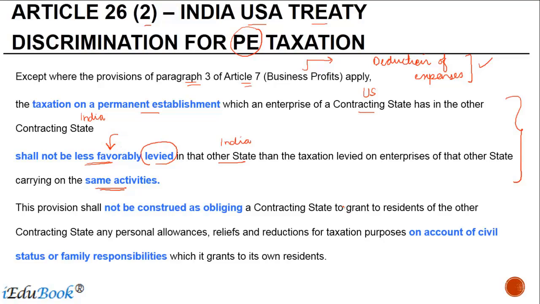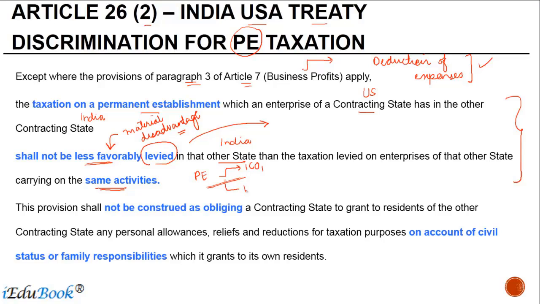Less favorable is different from other or more burdensome, right? What this means is that there is a material disadvantage between the tax benefits which are given to a local enterprise and a PE, right? Levied means both the collection and the assessment of taxes. Same activities, like I told you, when we compare PE with ICO 1, both of them are into IT activities. Therefore, they will be comparable.